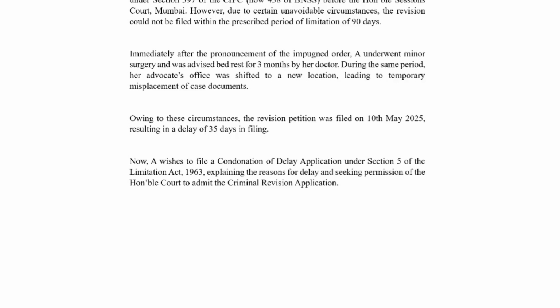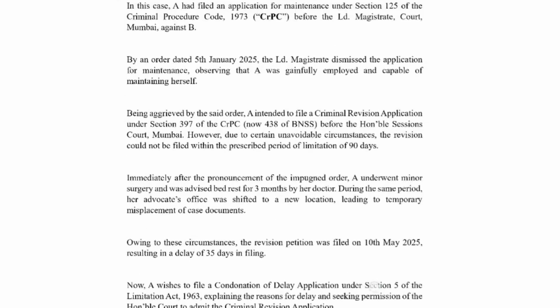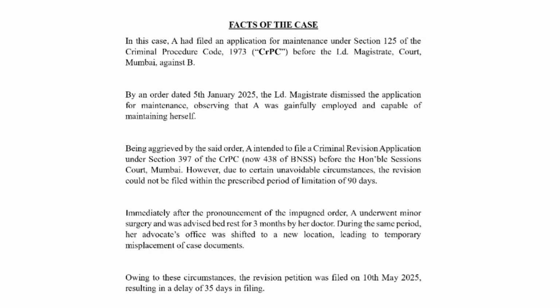A wishes to file a condonation of delay application under Section 5 of the Limitation Act 1963, explaining the reasons for delay and seeking permission of the Honorable Court to admit the criminal revision application. So, what has happened from the facts we understand is that A had filed an application for maintenance under Section 125 of CrPC before the Magistrate Court. That got rejected. Now, to challenge that order, A has to file a revision.